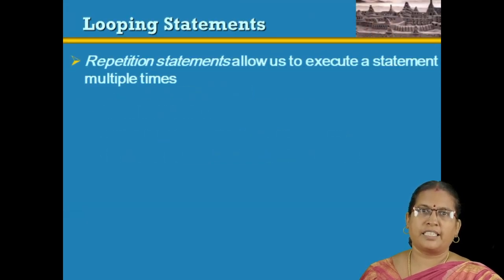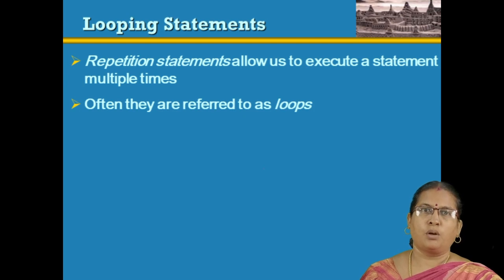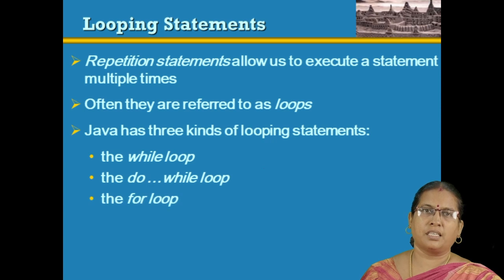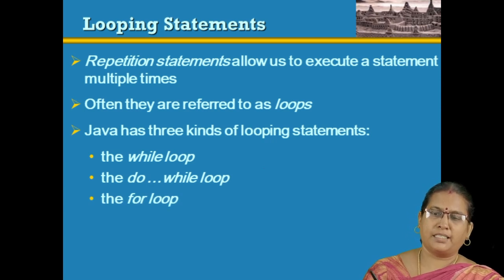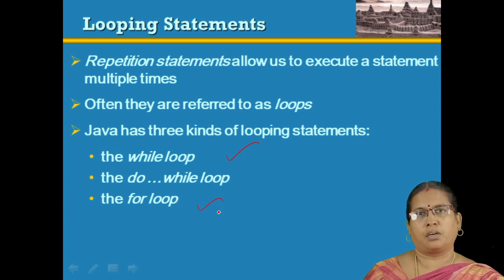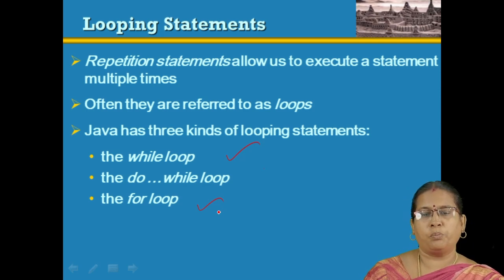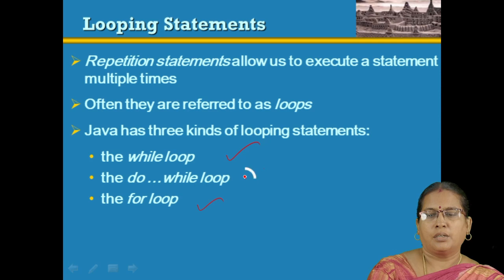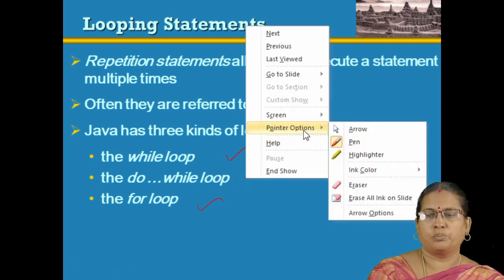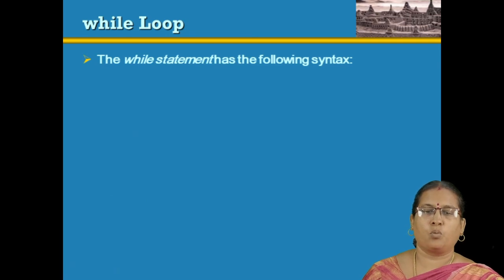There are three different types of loops: the while loop, the do while loop, and the for loop. Here, while and for are called entry control loops, and do while is called an exit control loop. First we discuss the while loop.